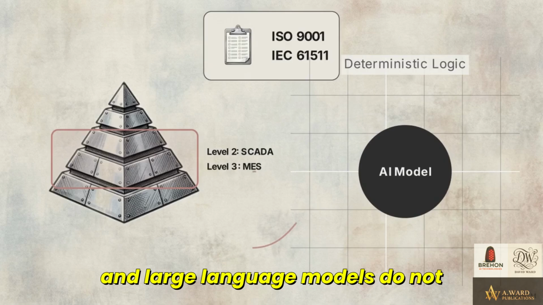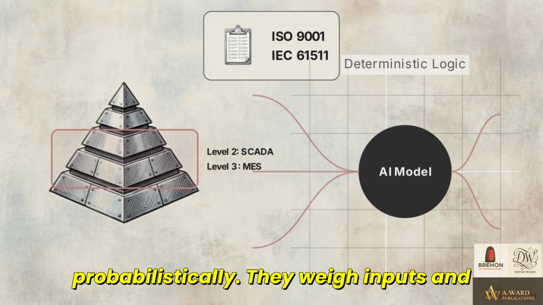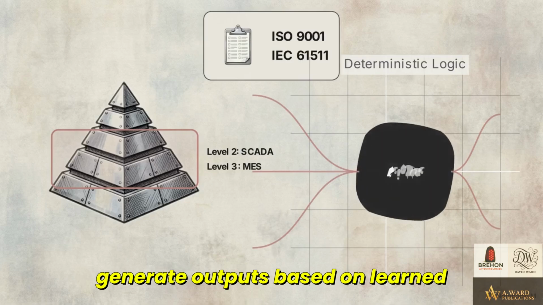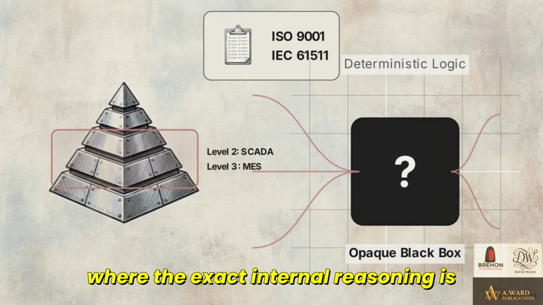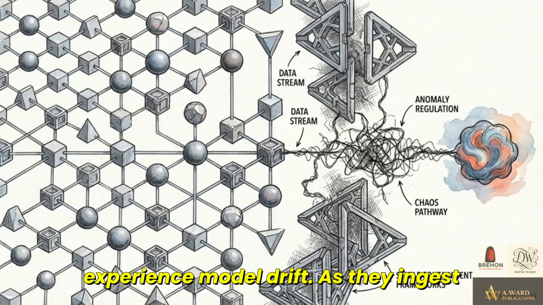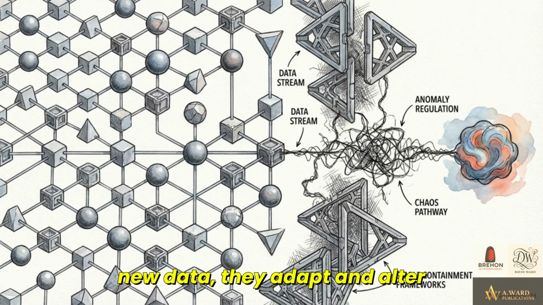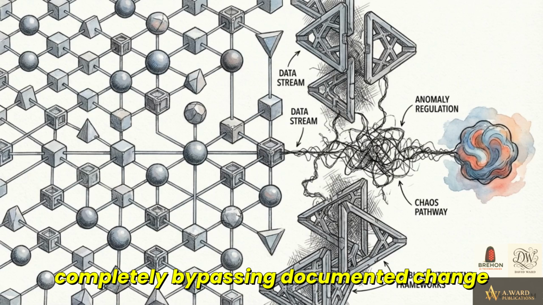Deep neural networks and large language models do not function this way. They operate probabilistically. They weigh inputs and generate outputs based on learned patterns, acting as opaque black boxes where the exact internal reasoning is hidden. Over time, these systems experience model drift. As they ingest new data, they adapt and alter their internal logic automatically, completely bypassing documented change control procedures.